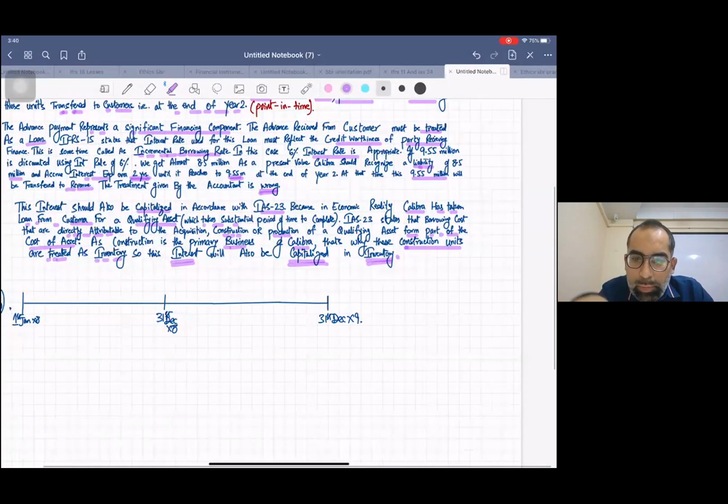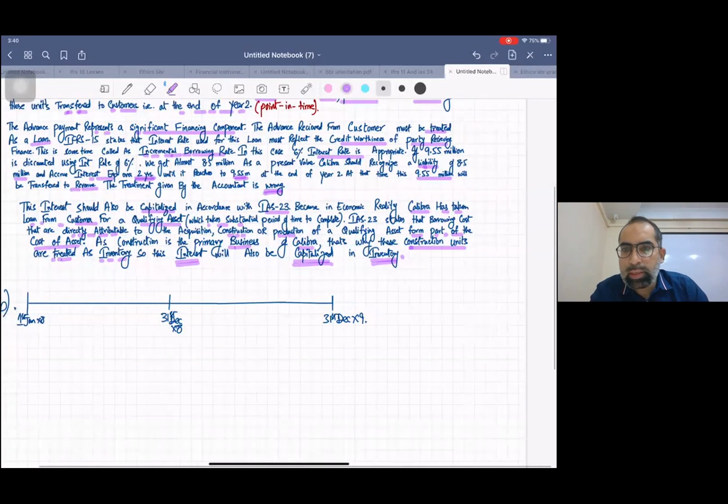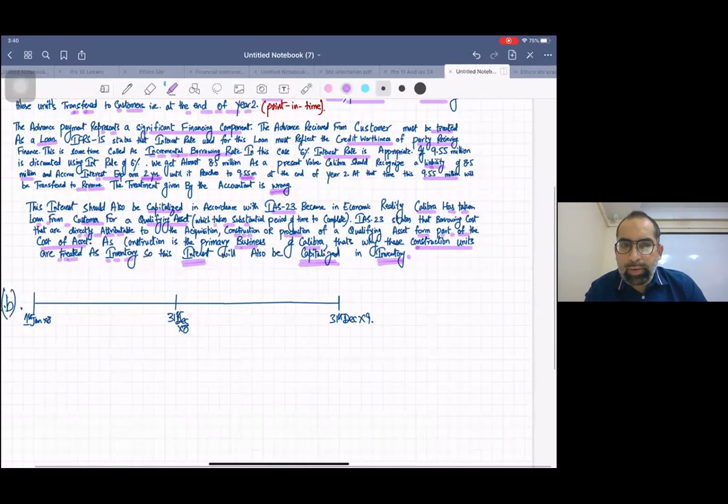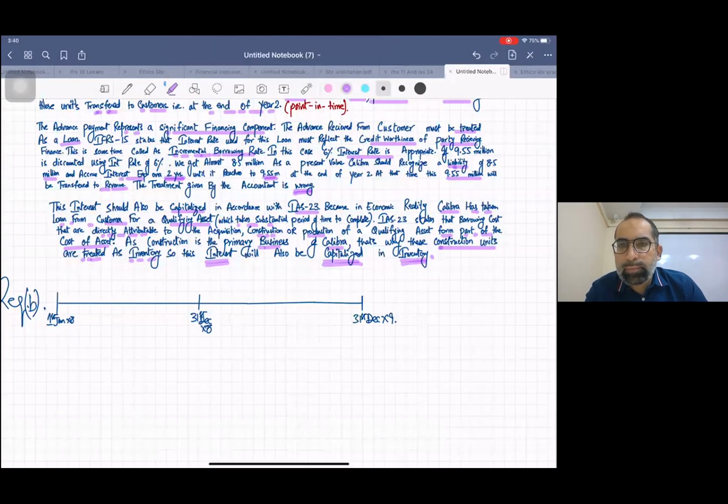One question: sir, if the property is inventory, then how? Yes, inventory is also a qualifying asset. If you have studied IAS 23, they have given examples of such inventories as well, like maturing goods such as wine and cheese, which take a substantial period of time to complete. So if you have taken a loan for such inventories, you can still capitalize it.